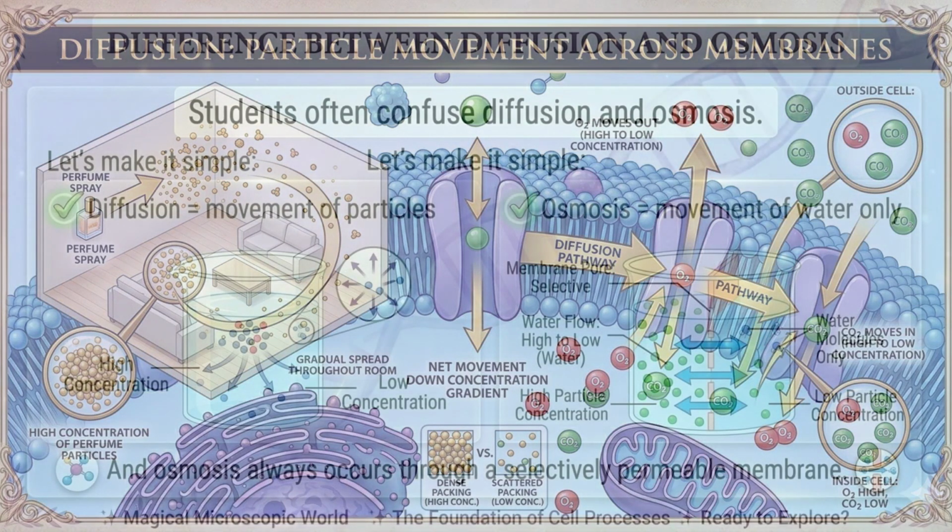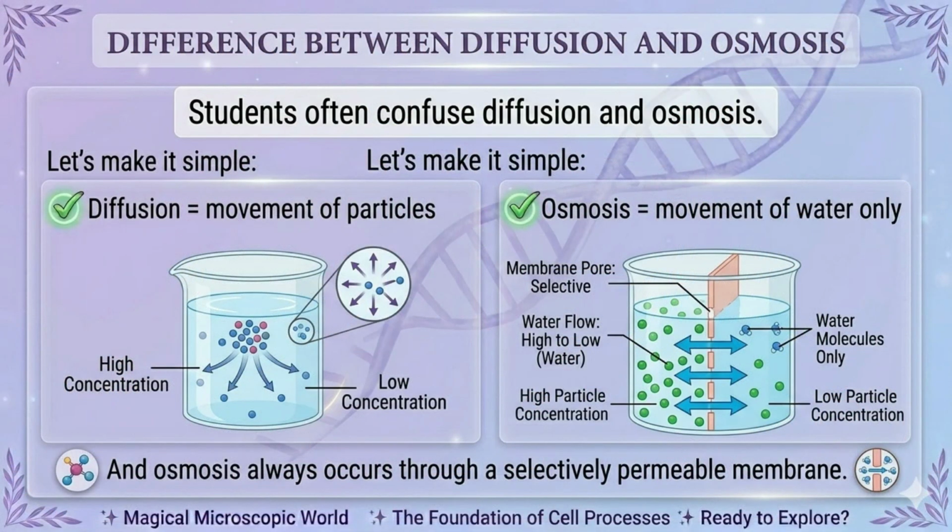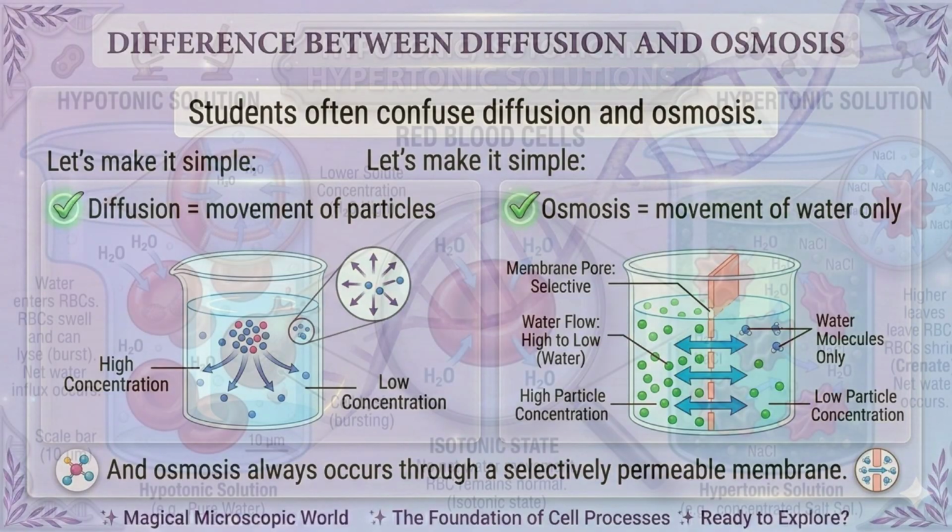Students often confuse diffusion and osmosis. Let's make it simple. Diffusion equals movement of particles. Osmosis equals movement of water only. And osmosis always occurs through a selectively permeable membrane.